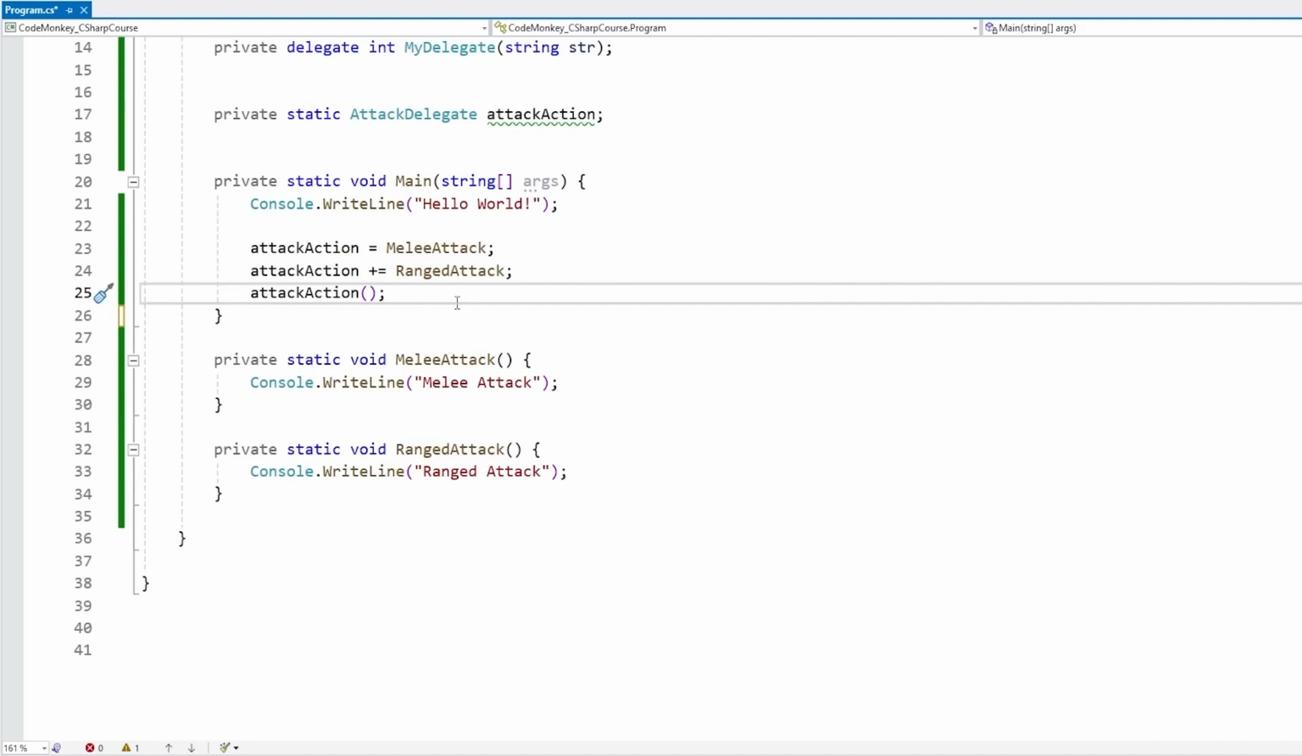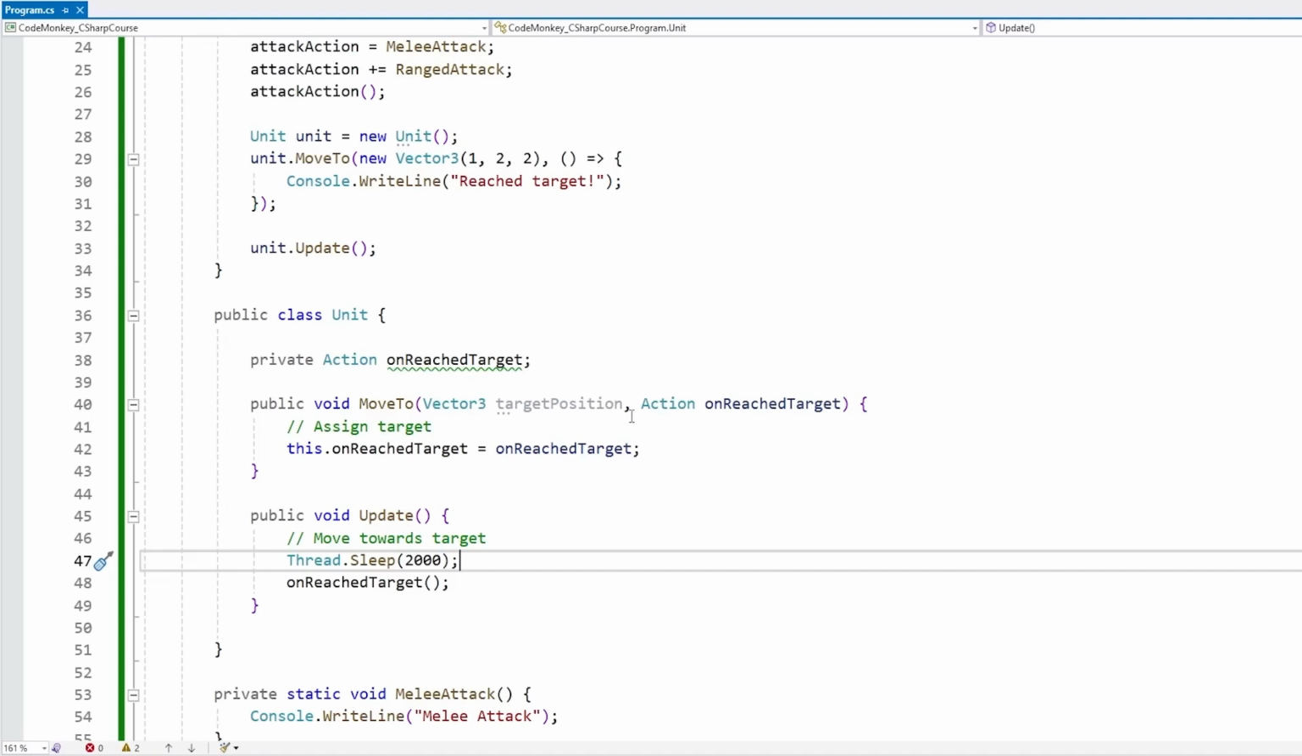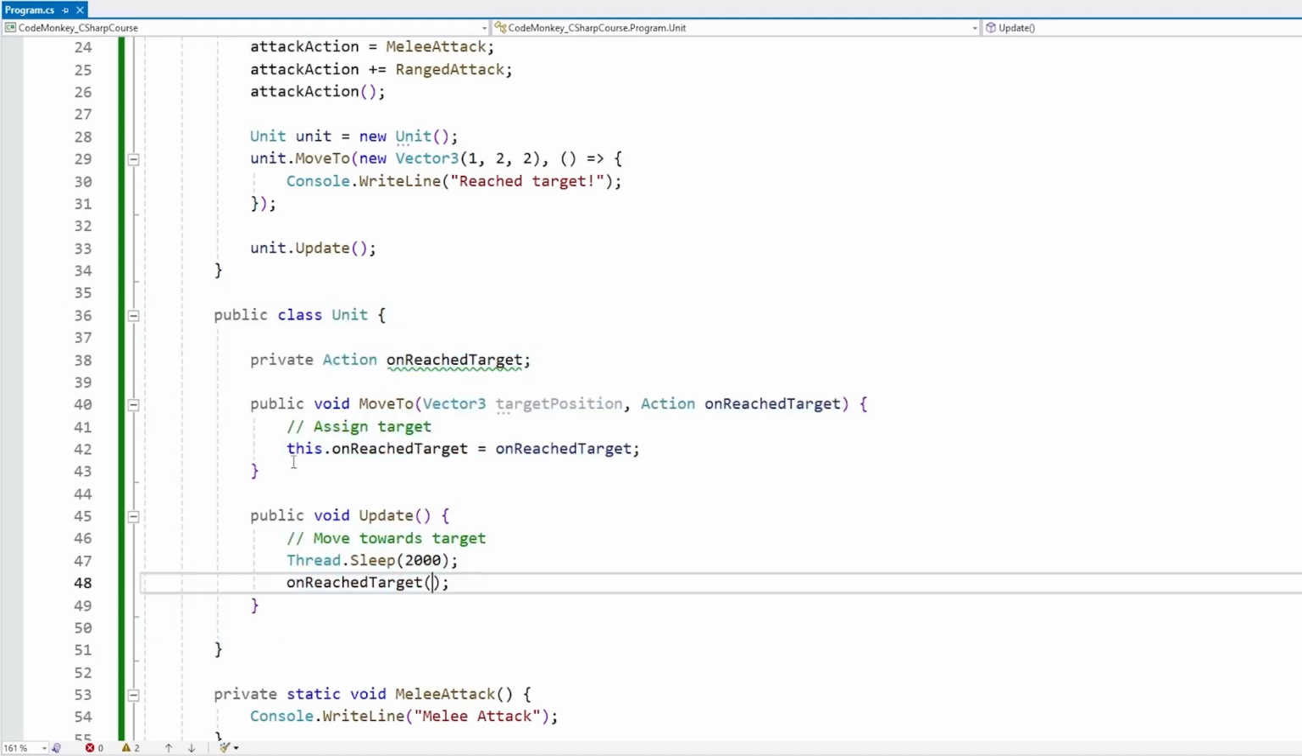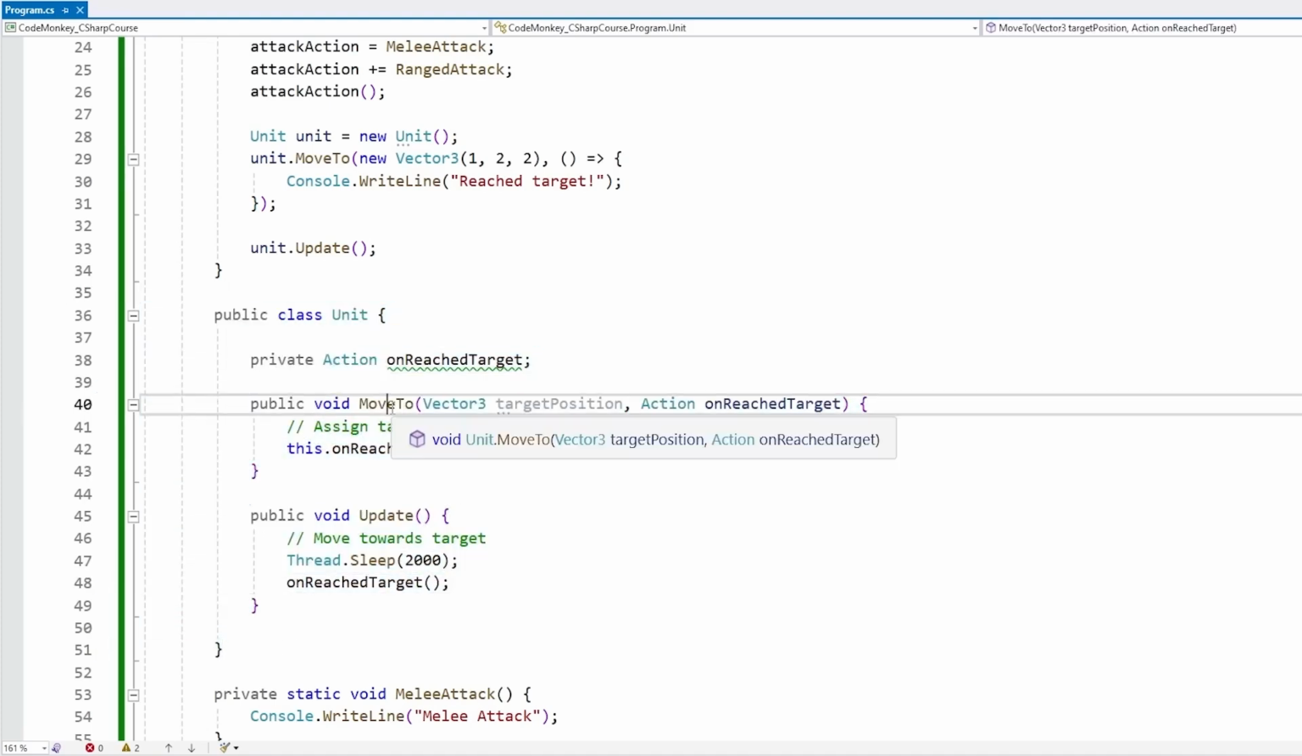Now, one really common use case for delegates is doing asynchronous programming and handling callbacks. If you're familiar with JavaScript, you're certainly very familiar with this. And in game development, for example, one very common use case is for pathfinding. You tell a unit to move somewhere, and you can pass in a delegate for what to do when the unit gets there. So for example, here's a basic unit class, and it has some kind of pathfinding, so it has some kind of move to function.